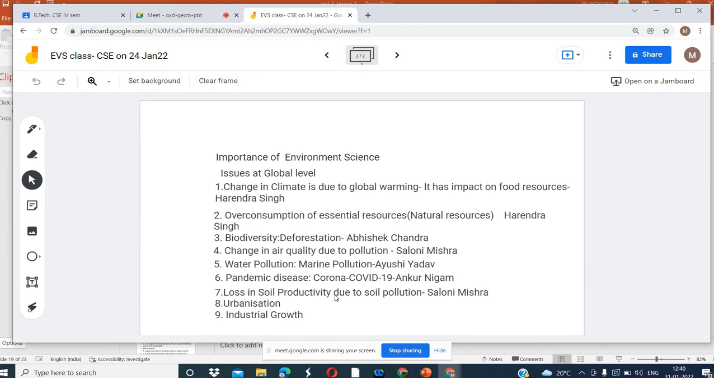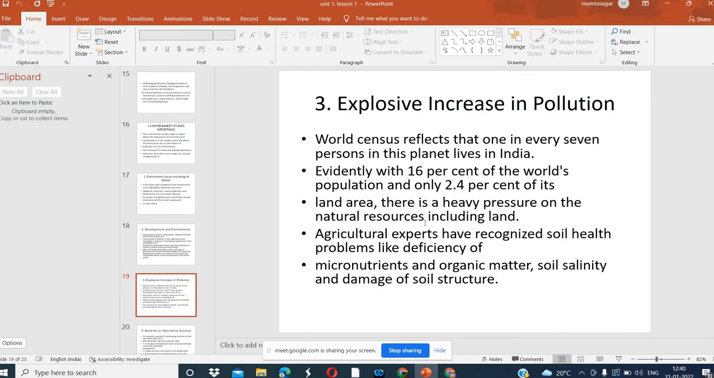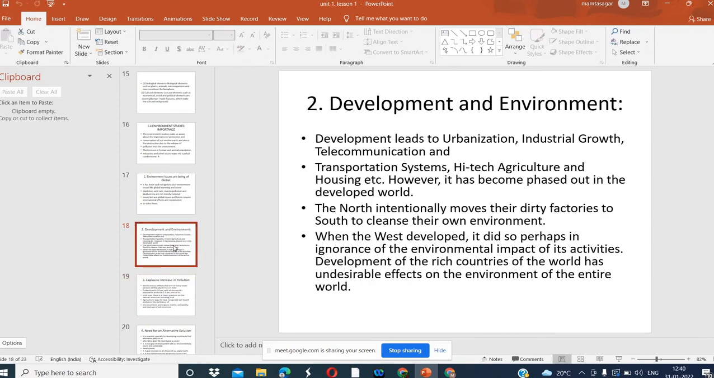So, loss in soil productivity, soil pollution is also a main problem. There is heavy pressure on the earth. Loss in soil productivity was discussed by Saloni Mishra. She discussed how soil pollution is destroying our soil. This also has a great impact on food resources, so these are related to each other. Urbanization and industrial growth, this we are doing in the name of development activities. So this is related to development.